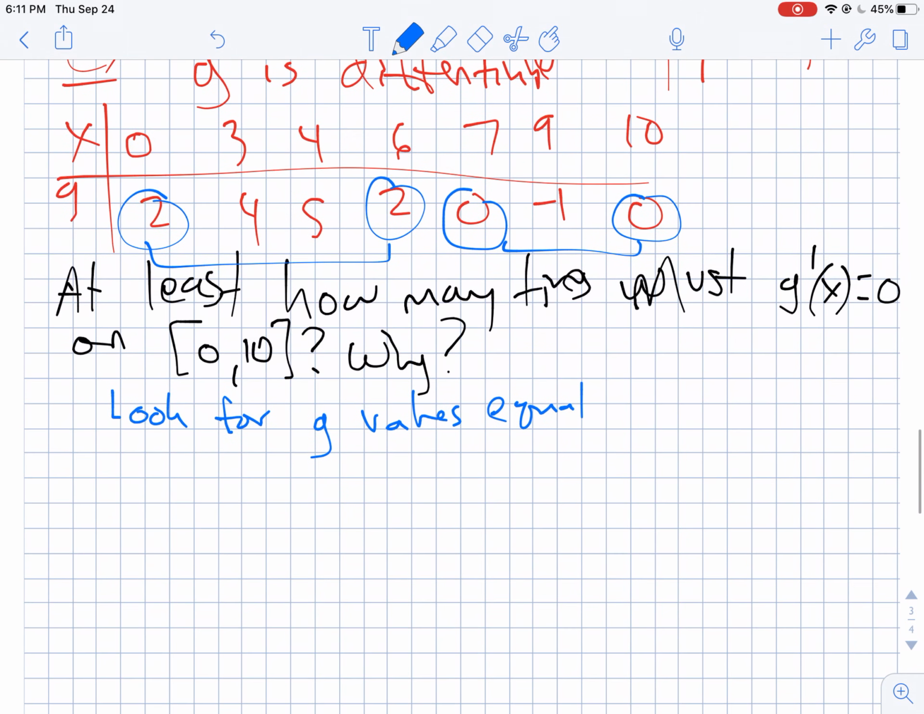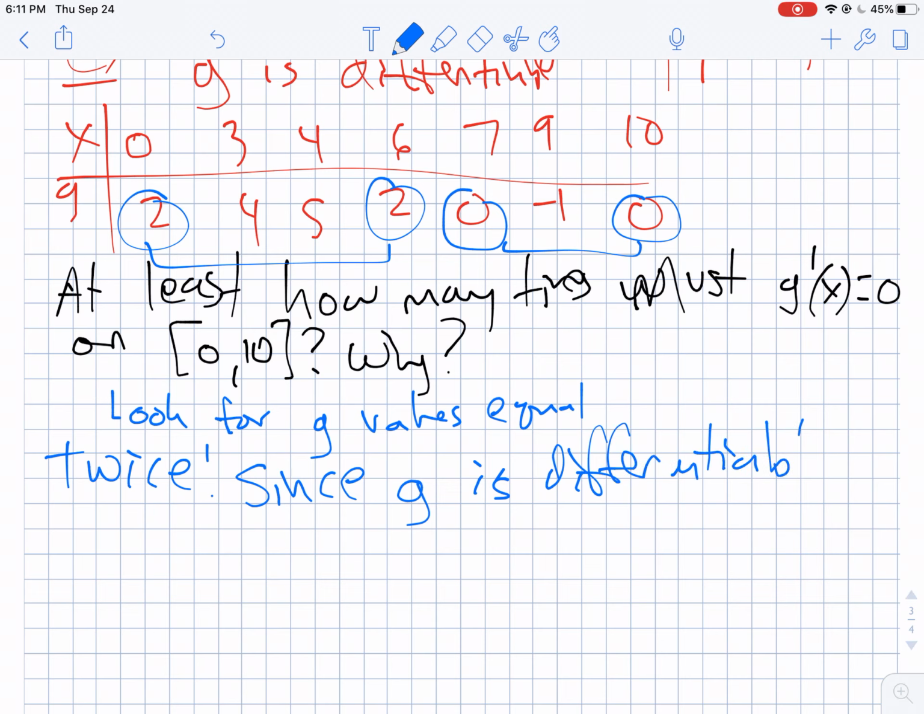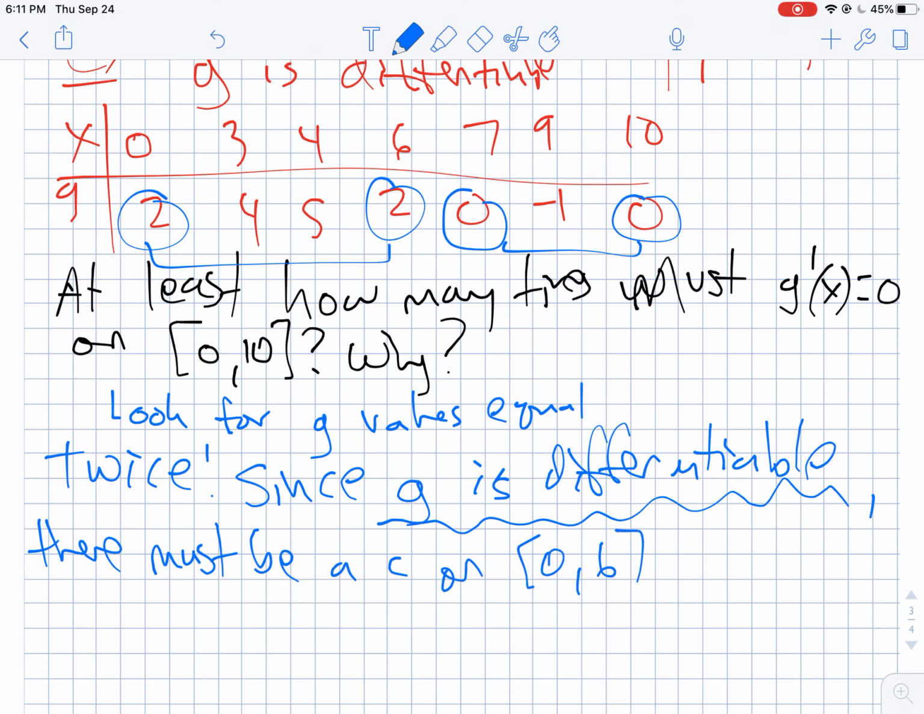So the way I want to write this up is, okay, I see this as twice. Since my g is differentiable, and when you're doing any problem with the mean value theorem, you always want to cite that. You always want to make sure you write that you have a differentiable function. They are going to be looking for that on the AP test. So since g is differentiable, there must be a c on the interval 0 to 6 with g prime of that c equaling g of 6 minus g of 0 over 6 minus 0, which is just 0.